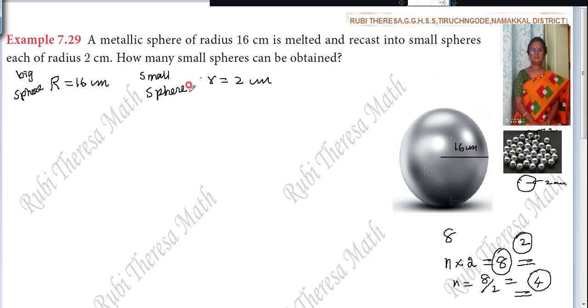Do you follow? That is the volume of the big sphere. Volume of the big sphere equal to n into the volume of one small sphere.